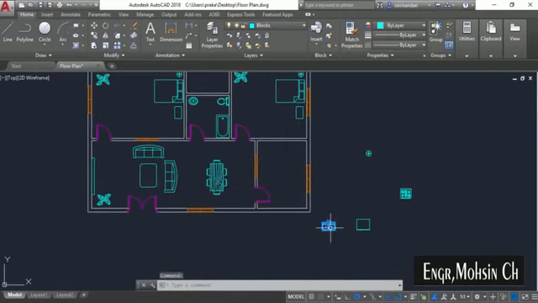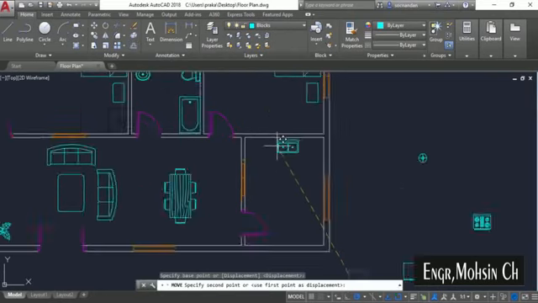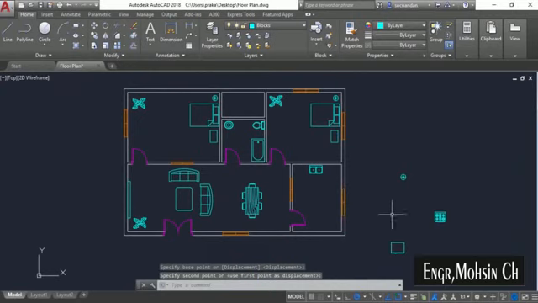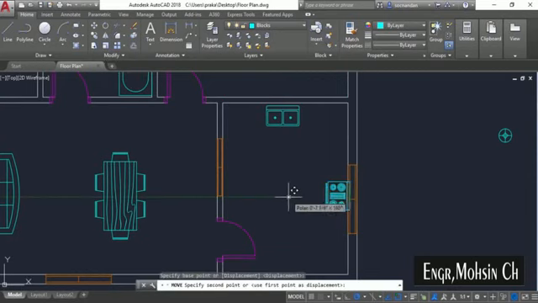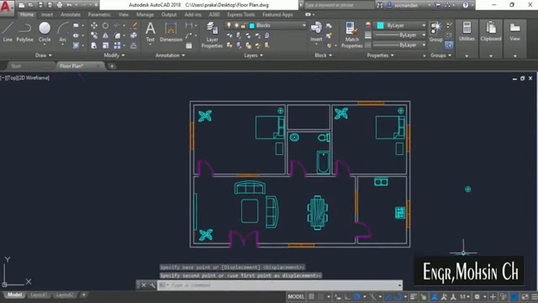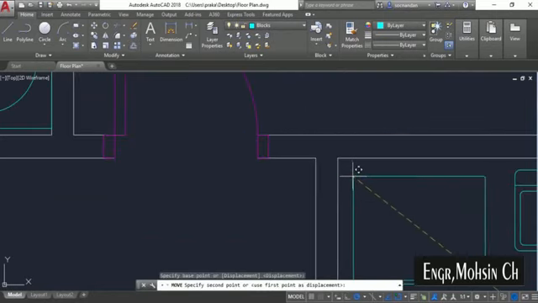So for that, I'll start with this sink, select move tool, move it here. Now select the oven and move it here. We need to rotate this one, select rotate. There we have it. Again, move and move it a little bit like this. Select the refrigerator, move it to somewhere over here.